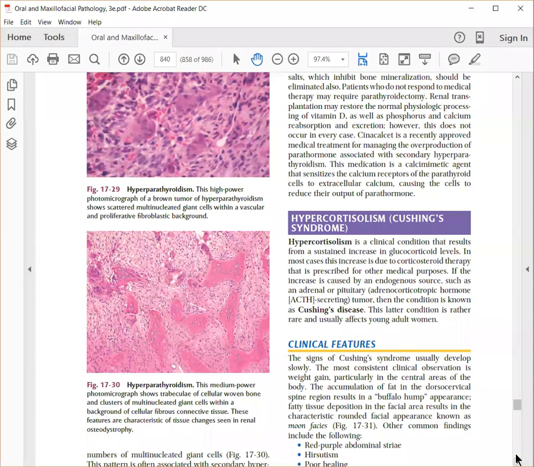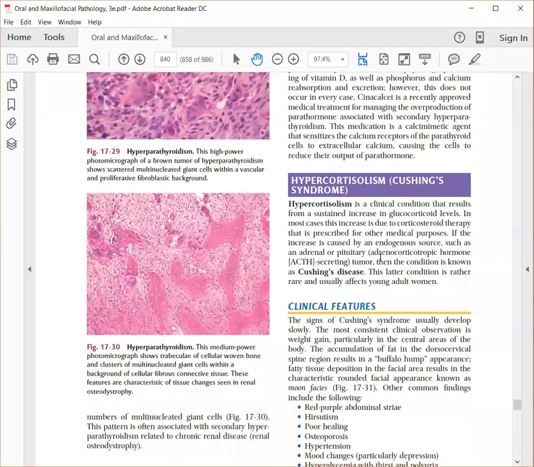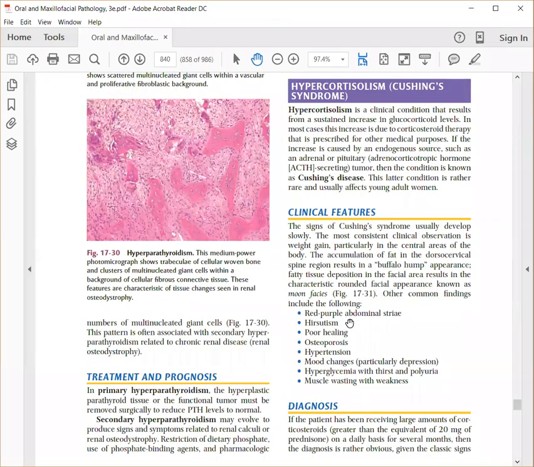Cushing's syndrome is due to excessive glucocorticoids, due to either a tumor in the adrenal or in the pituitary gland, which secretes large amounts of glucocorticoids. So the patient will show abdominal striae, hirsutism, growth of facial hair, defective healing, osteoporosis, and reduced mineralization of bone.